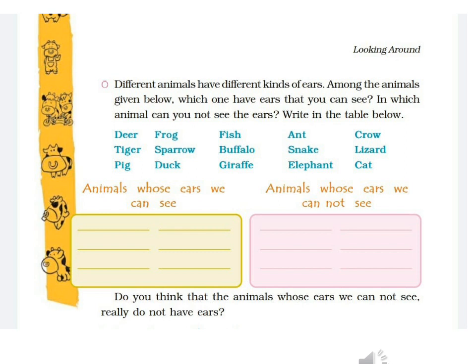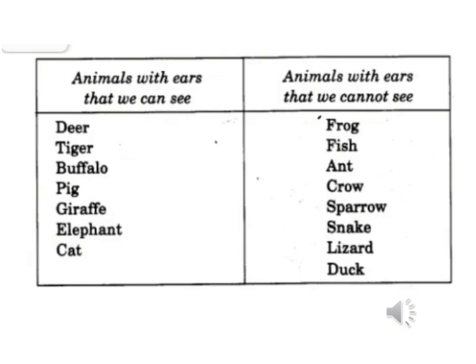Out of these, we have to choose the animals whose ear we can see and the animals whose ears we cannot see. And we will have to write in the tables given below. So, from the table, animals whose ears we can see are deer, tiger, buffalo, pig, giraffe, elephant and cat. And the animals whose ears we cannot see are frog, fish, ant, crow, sparrow, snake, lizard and duck.